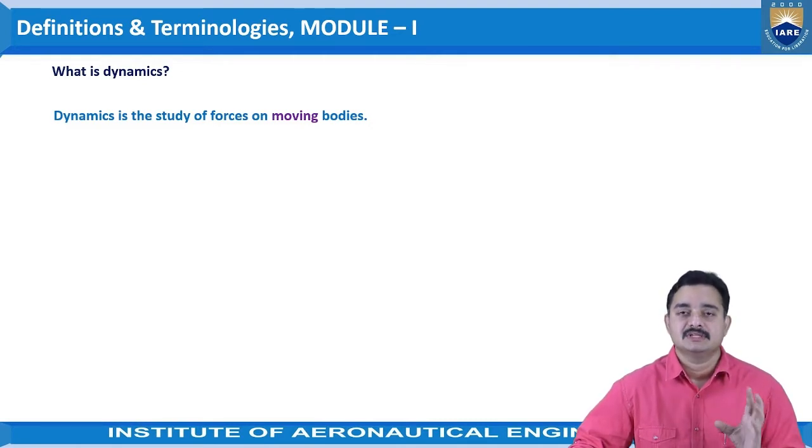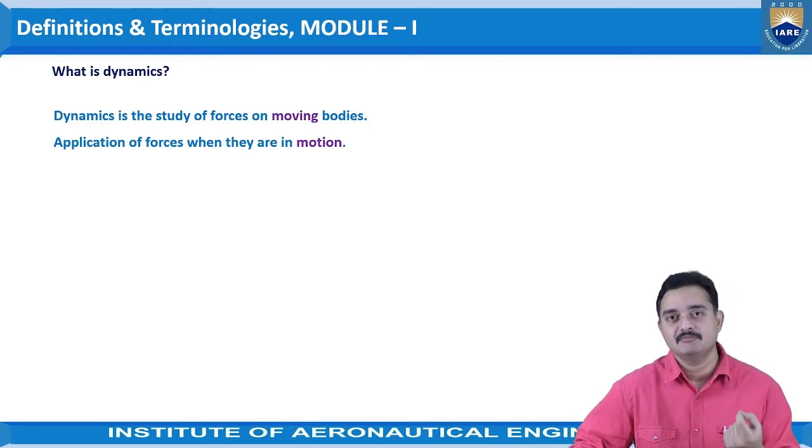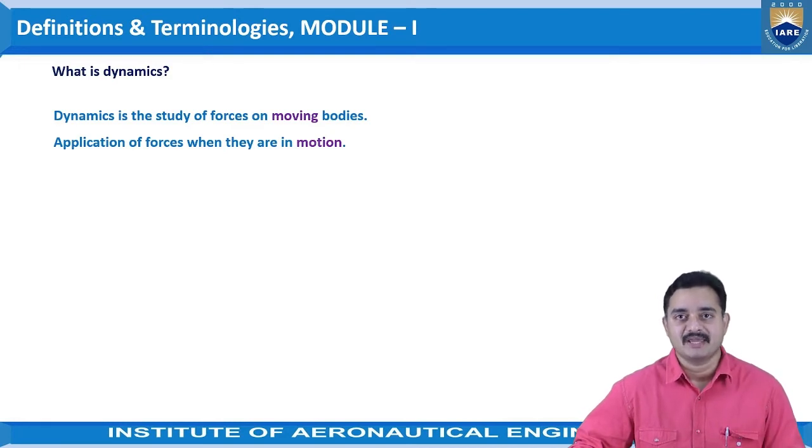So the engineering mechanics part where we are going to study the characteristics on a moving body is treated as the dynamic condition. And the application of forces when they are in motion, we can say it as the forces involved in a system when the object is in moving condition. We can call it the dynamic state of mechanics.